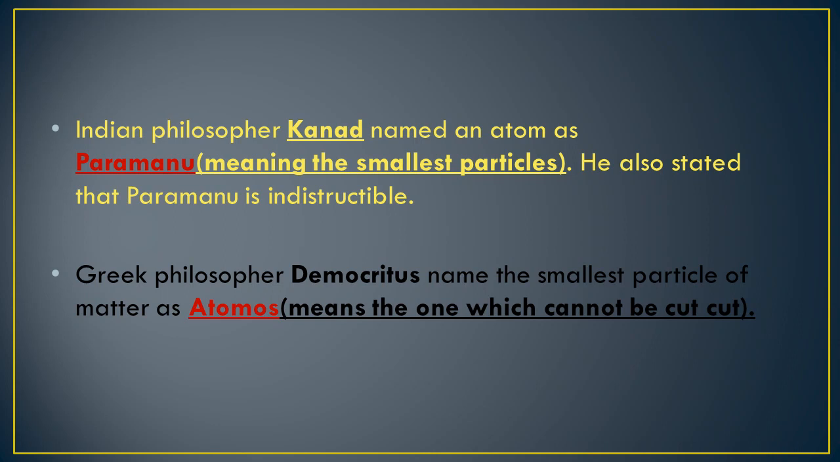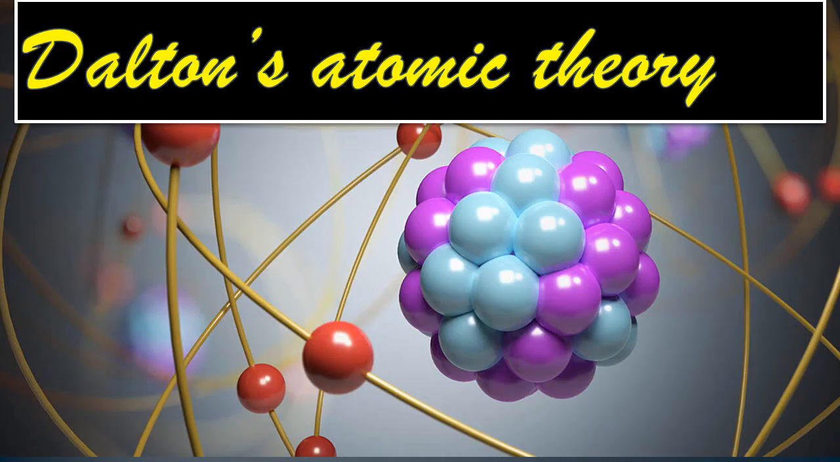Now let's move further. Students, the Indian philosopher Kanad named an atom Paramanu, meaning the smallest particle. He also stated that Paramanu is indestructible. Indestructible means the atom cannot be destroyed. The Greek philosopher Democritus named the smallest particle of matter atomos, and the meaning of atomos is one which cannot be cut.